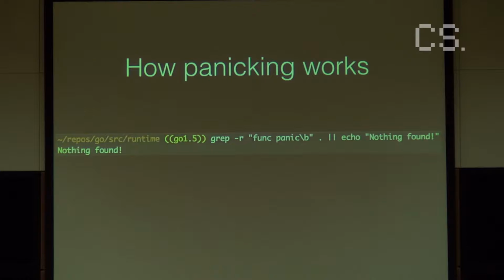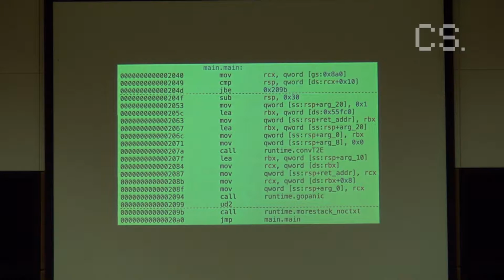So at this point, I wanted to look through the Go source code and find out how this panic function works. I went to the Go source code, grepped for panic, but there's not actually a function called panic. At this point, I used a tool called Hopper. What Hopper does is it's a disassembler that has a lot of nice features, so it makes the code slightly readable, even though it's still assembly code and it's hard to understand.